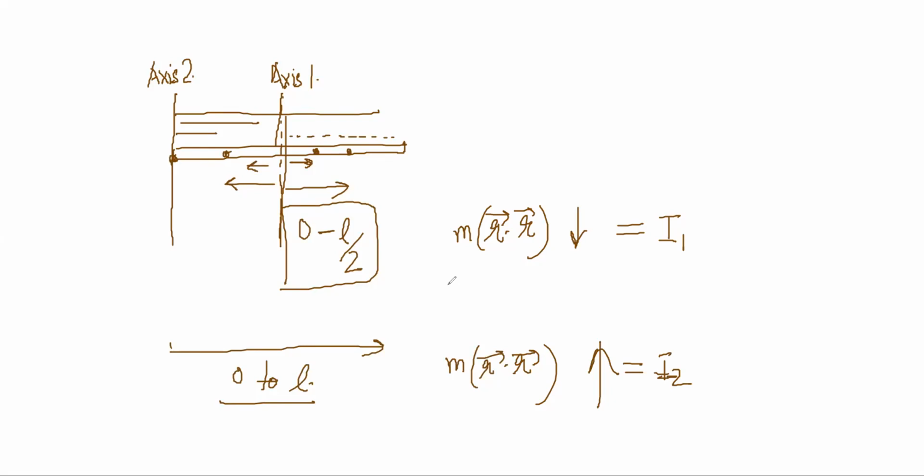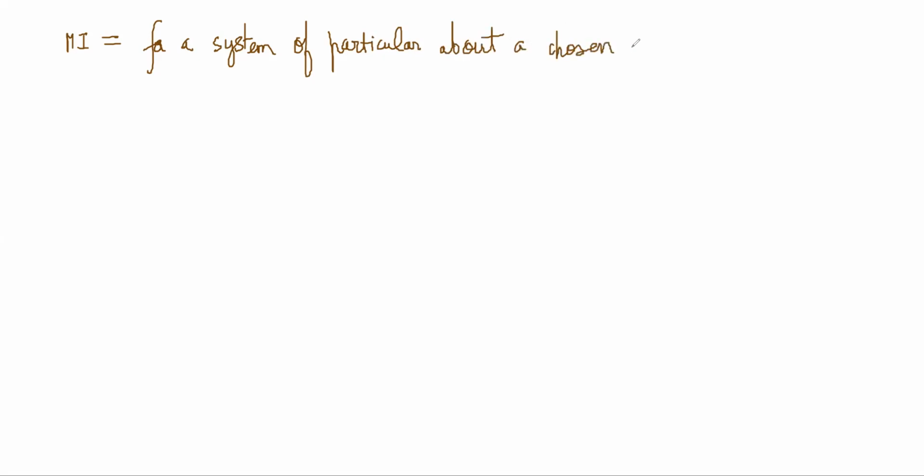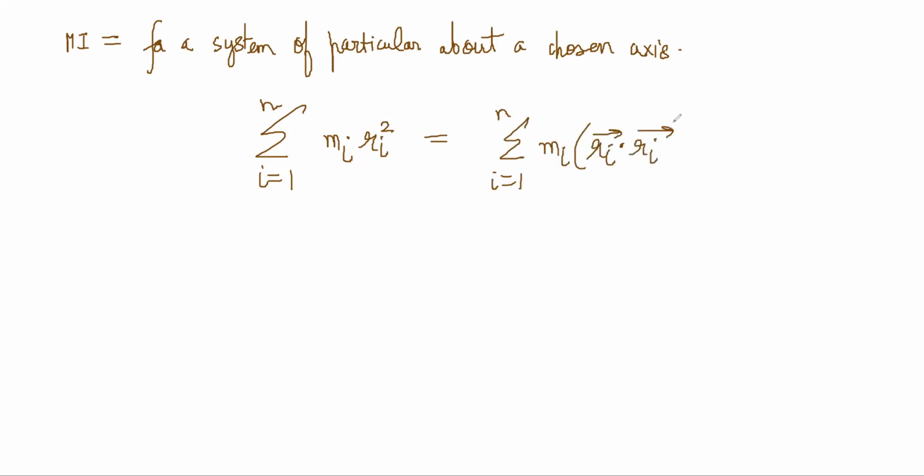And once you have decided the axis, then you can find the moment of inertia. So the definition of moment of inertia for a system of particles, about a chosen axis, will be the summation of i equal to 1 to n of mi ri square, which is basically the summation of i equal to 1 to n of mi ri dot ri. This is your moment of inertia of the system.